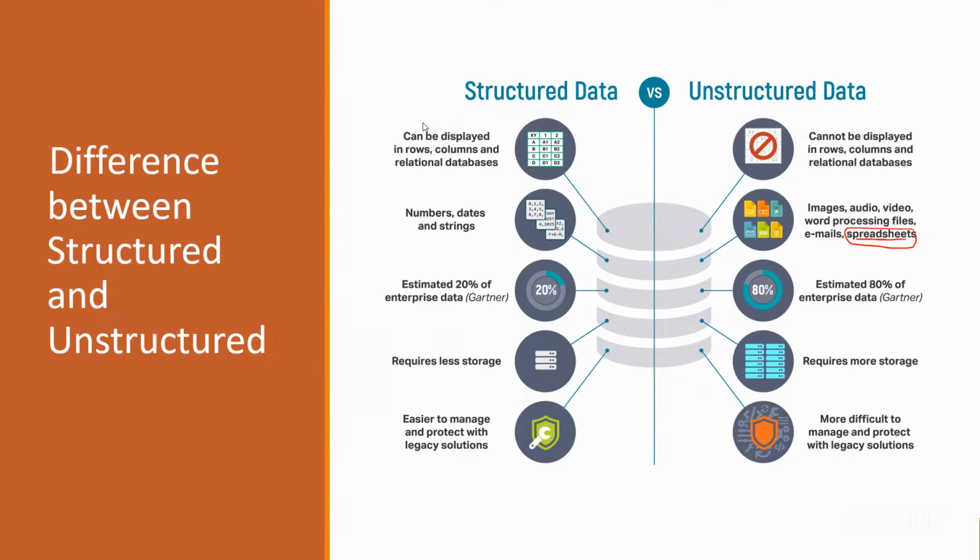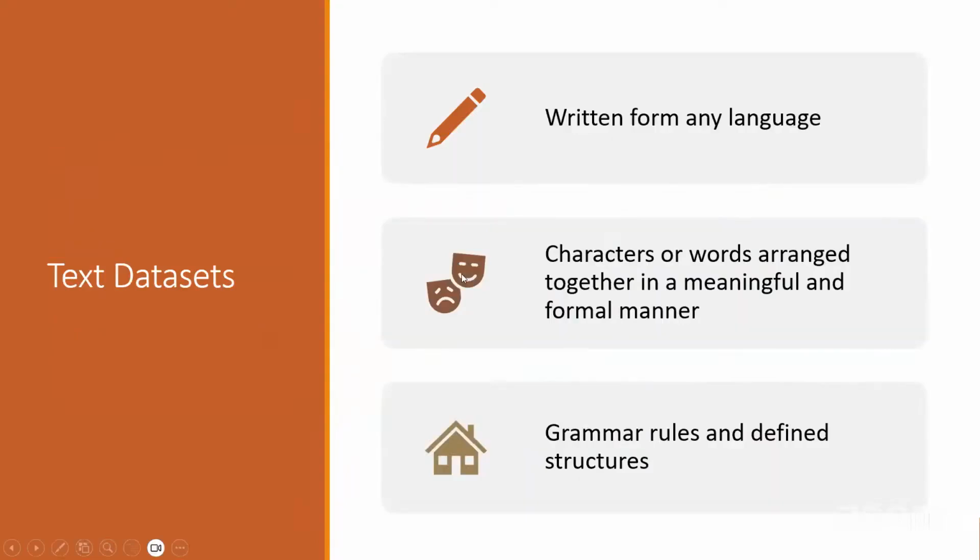Now let's see. Text data is written in any form, characters and words together in a meaningful format, following grammar rules. A text dataset generally contains a written form of any language, with characters or words arranged together to give a meaningful and formal message. Grammar rules define the structure. If you understand the structure of any programming language, it will be easy to define this.